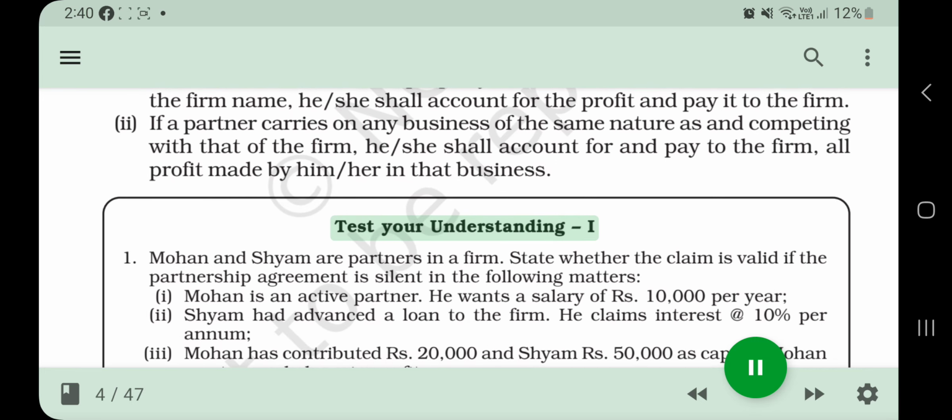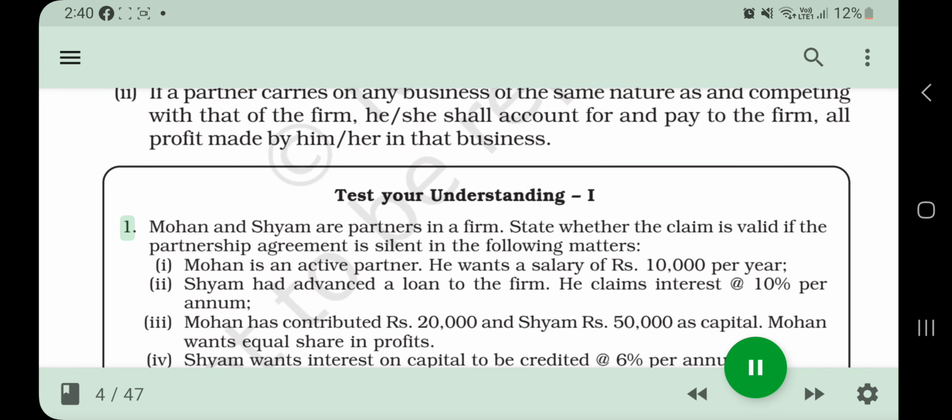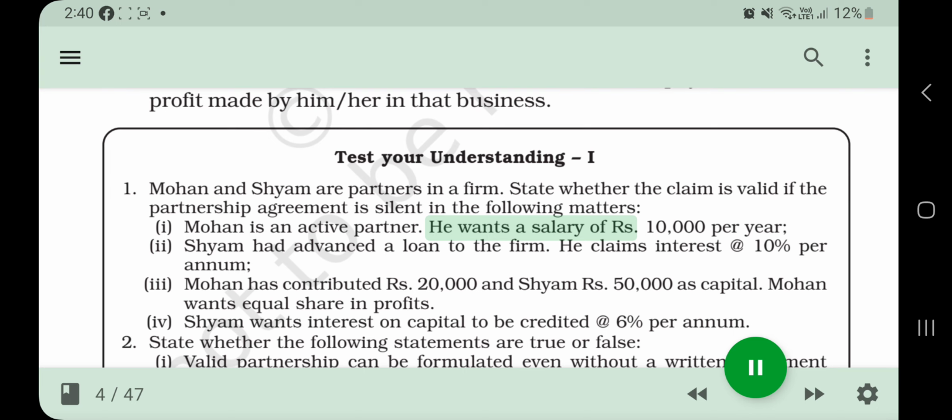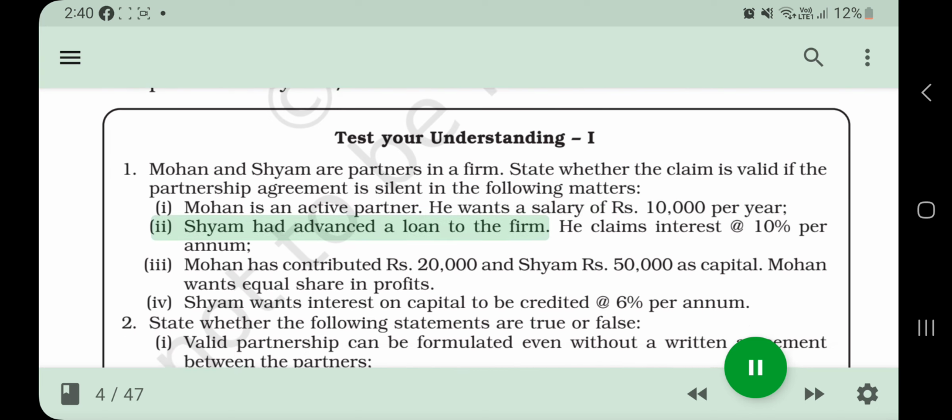Test your understanding. 1. Mohan and Shyam are partners in a firm. State whether the claim is valid if the partnership agreement is silent in the following matters. Mohan is an active partner. He wants a salary of Rs. 10,000 per year. Shyam had advanced a loan to the firm.